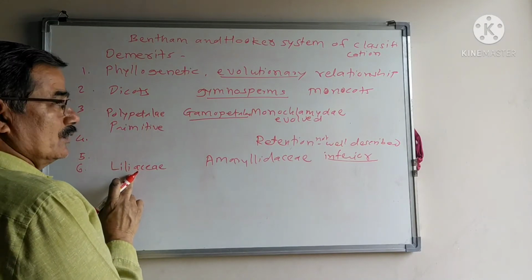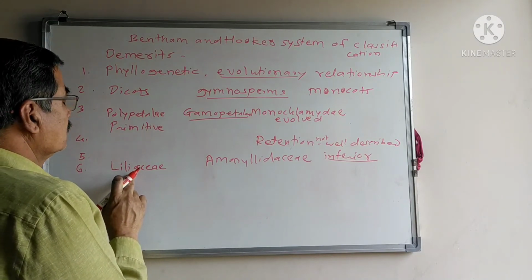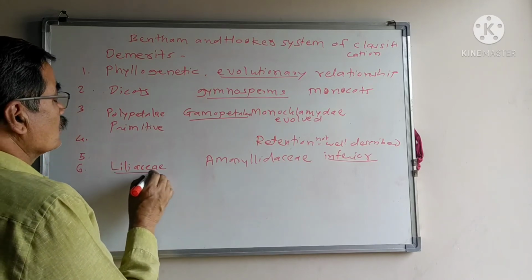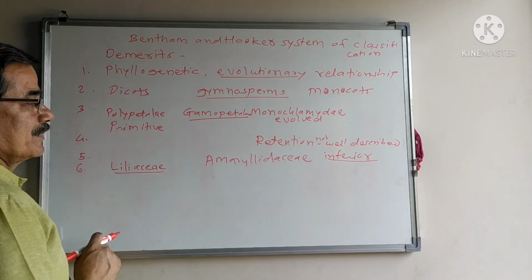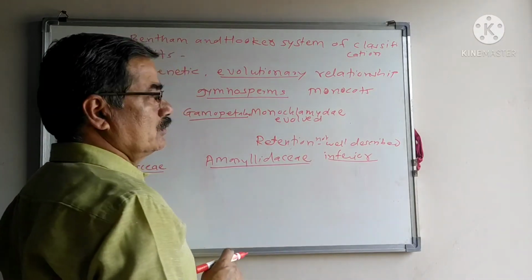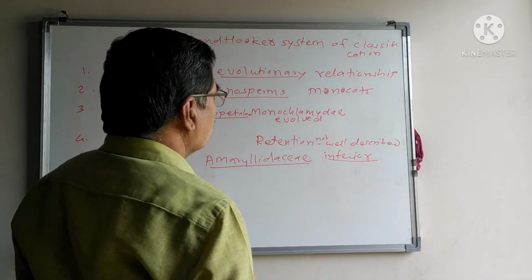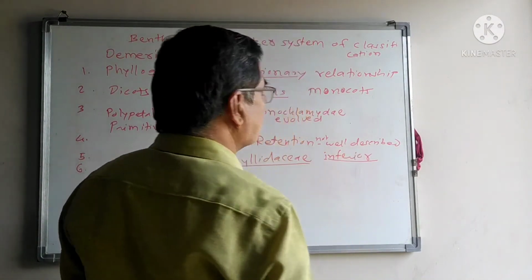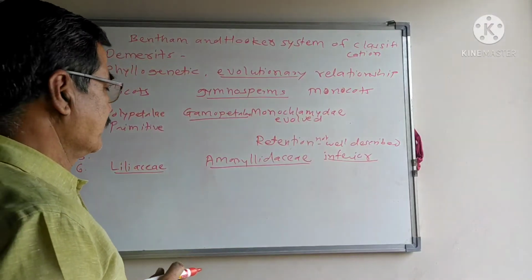Liliaceae family includes onion, garlic, asparagus. This family shows a superior ovary. Amaryllidaceae family, that is tuberose. In this family, the gynoecium, that is the carpels, shows the inferior ovary.